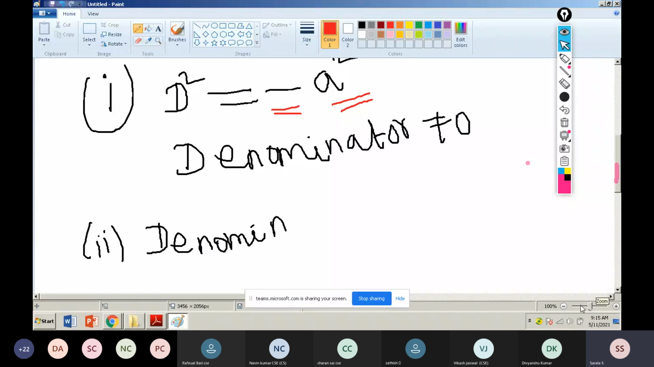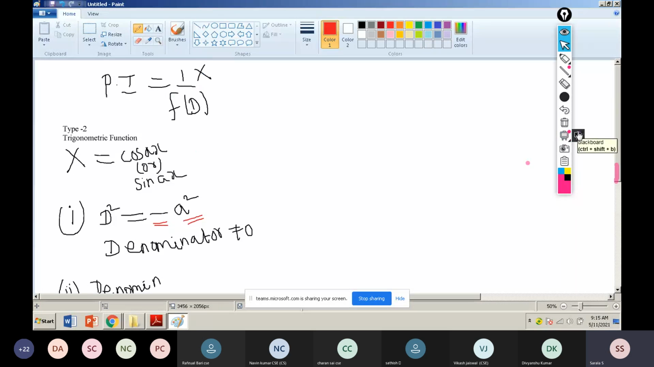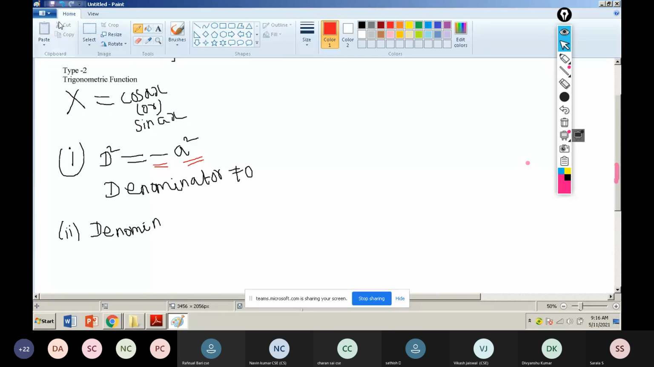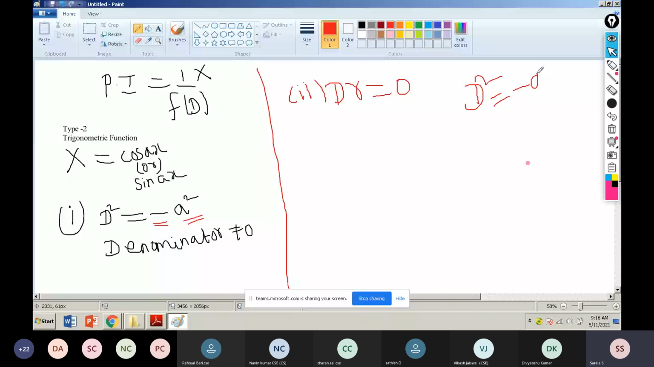Students, write these things in your notes now, because they are all important. Now I am taking type 2, particular integral type 2. Next concept: denominator equal to 0. I will write it shortly as Dr equal to 0, where Dr means denominator. When I substitute D squared equal to minus a squared, that time my denominator value will become 0.